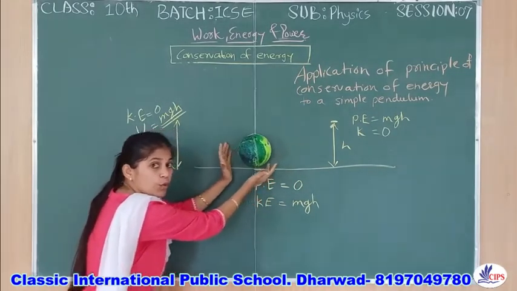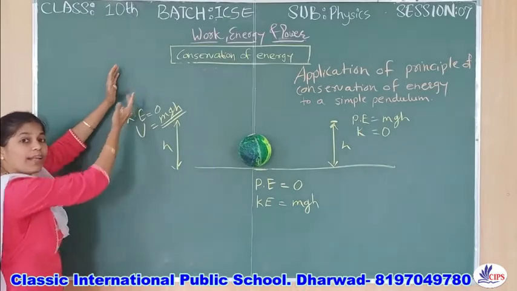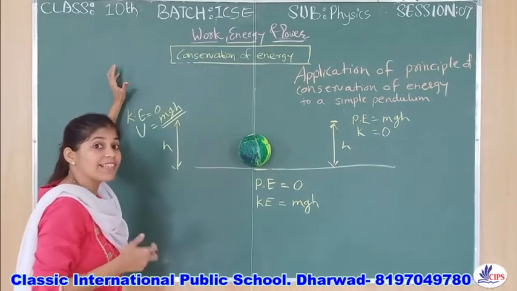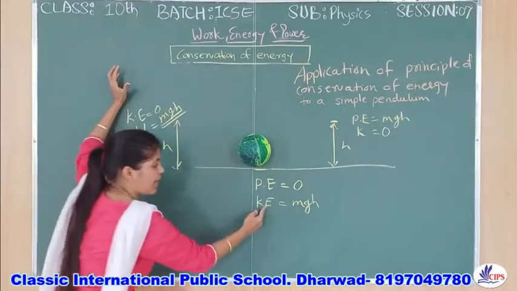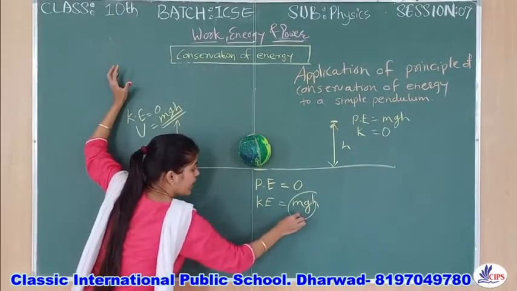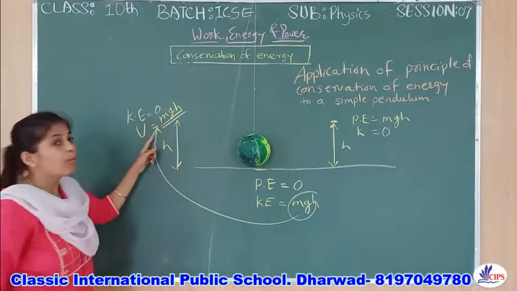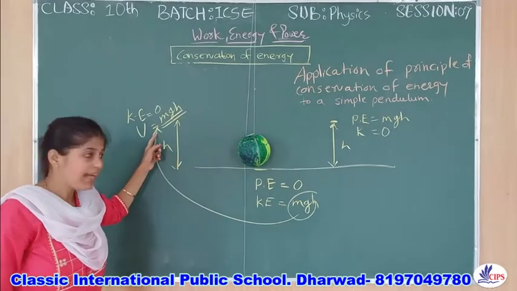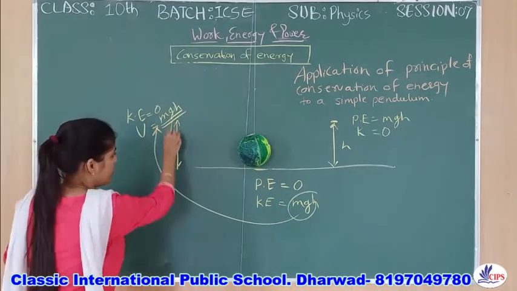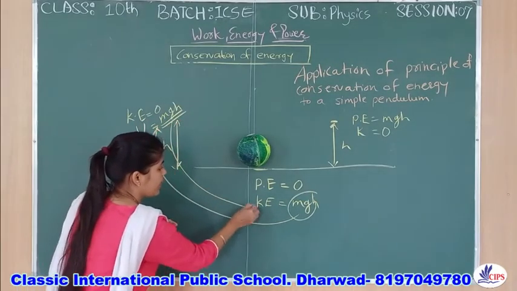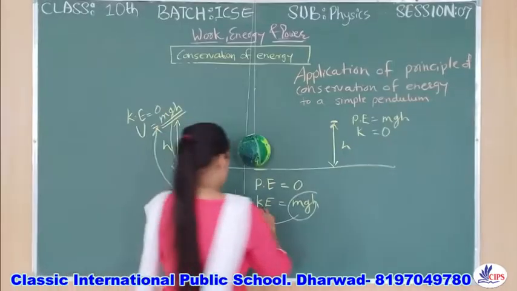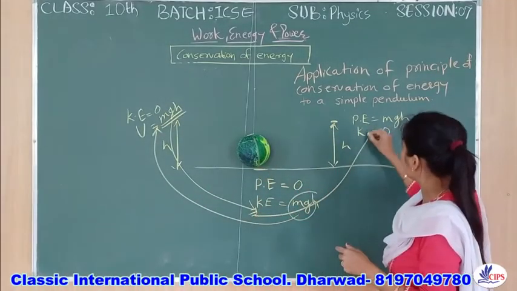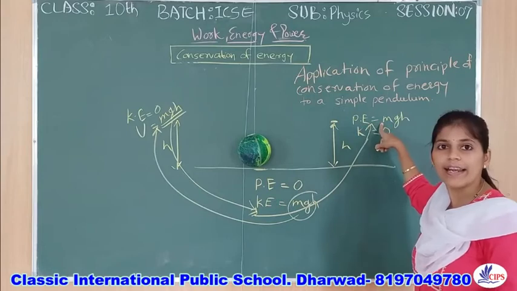Again it will move towards this side, it will gain some height. Whenever it is gaining height, the same kinetic energy gets converted into potential energy, right? And the same potential energy is converting into kinetic, and again this kinetic energy is getting converted into potential energy.